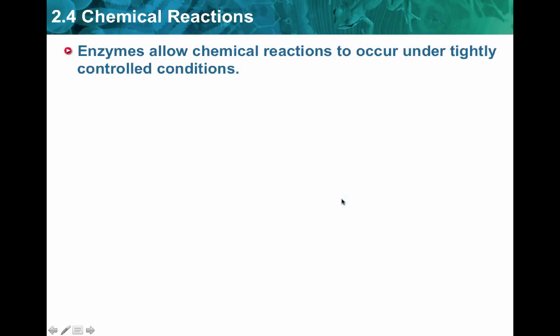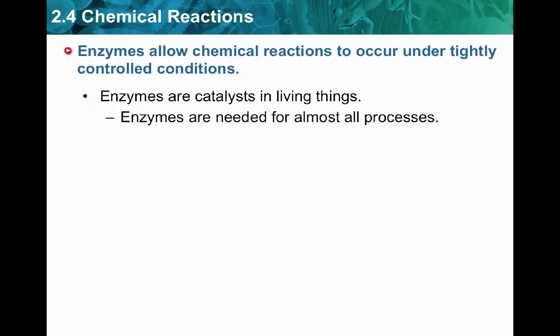So our bodies are very regimented, they're very controlled, and so within living things we can't have major fluctuations in our internal environment. So enzymes allow these reactions to take place even though our systems are highly regulated. So our enzymes are required for just about everything that takes place in our body. Very few reactions happen spontaneously. Again, we said enzymes are proteins, right? They belong to the macromolecule category of proteins.